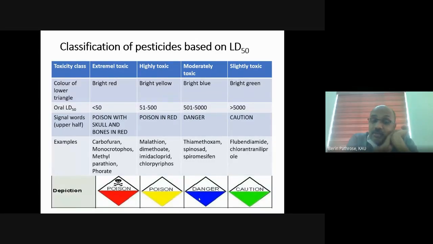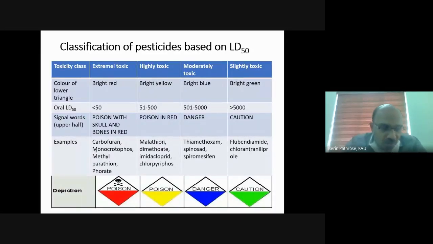In the case of extremely toxic pesticides, the oral LD50 is less than 50 ppm. Actually, this is milligram per kg. I forgot to write the unit. In the previous slide, I told you it is milligram per kg. Remember that. That is the LD50 unit.